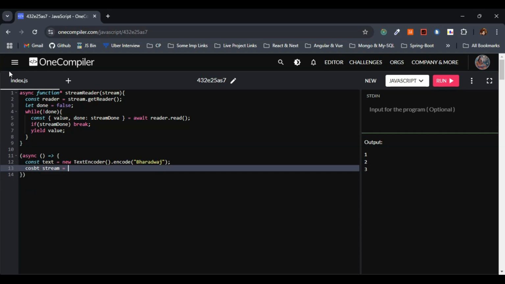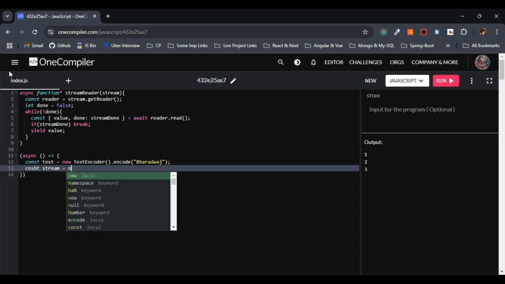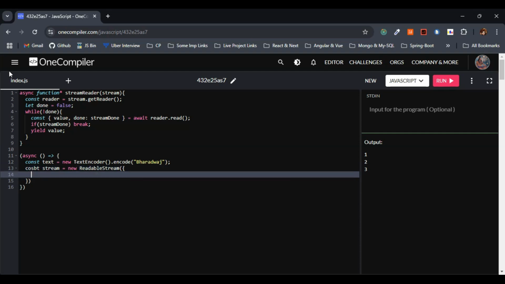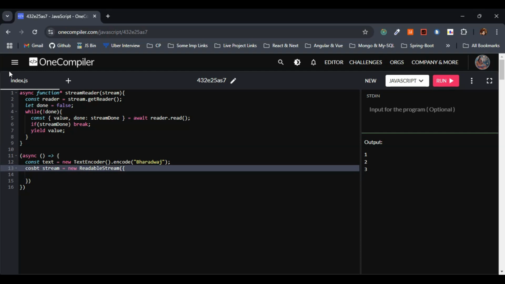Const. Let me make use of this variable stream and let's create the new readable stream. Let me give here the readable stream. So within this, oh, this has to be const, right? So okay, this is fine.